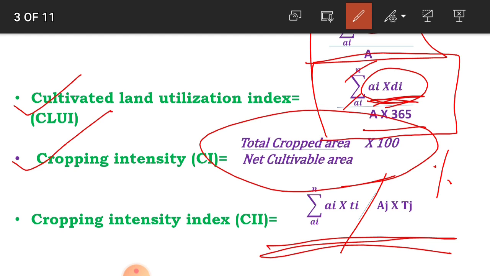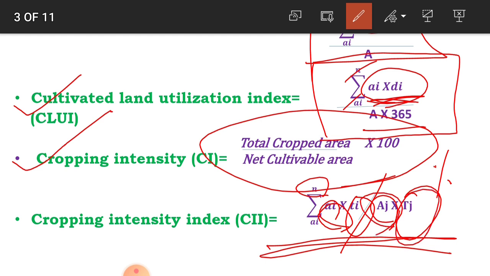This is the formula for calculating the cropping intensity index, where N is the total number of crops grown. AI means the area occupied by the crop. TI means the duration of that crop. AJ means the land area of the jth field, and the time period for which AJ is available is called TJ.